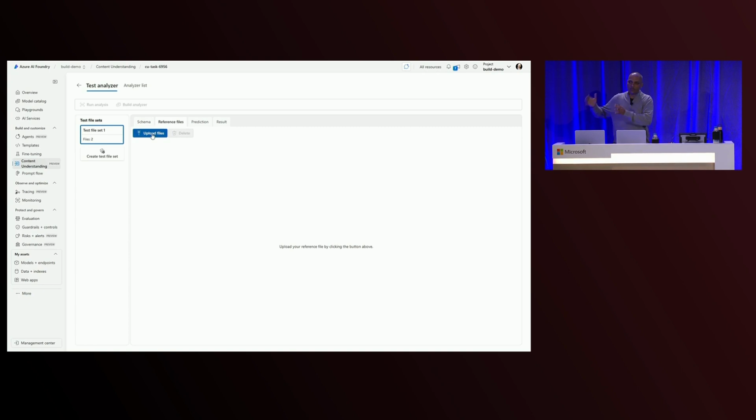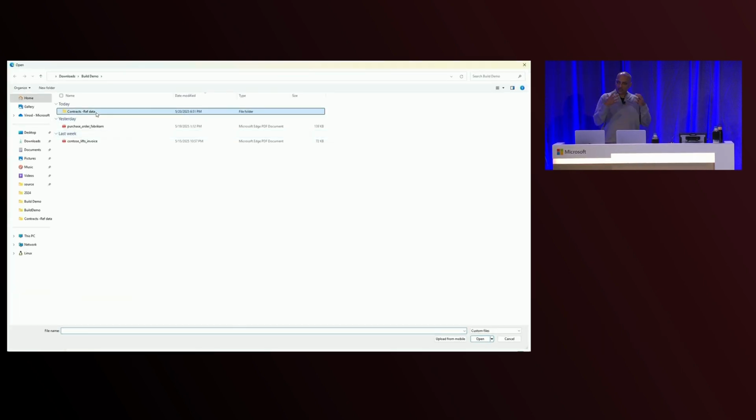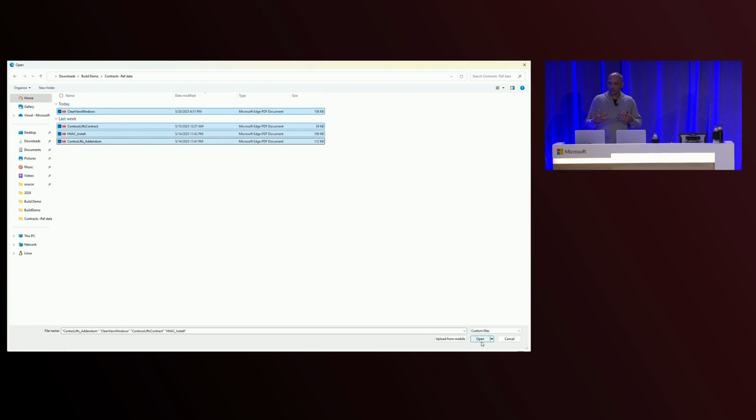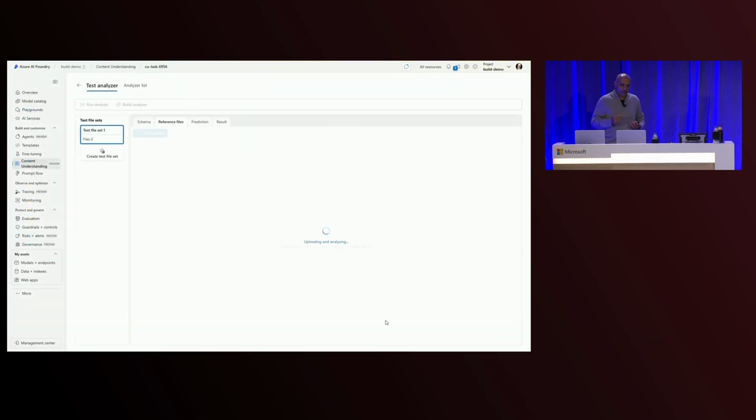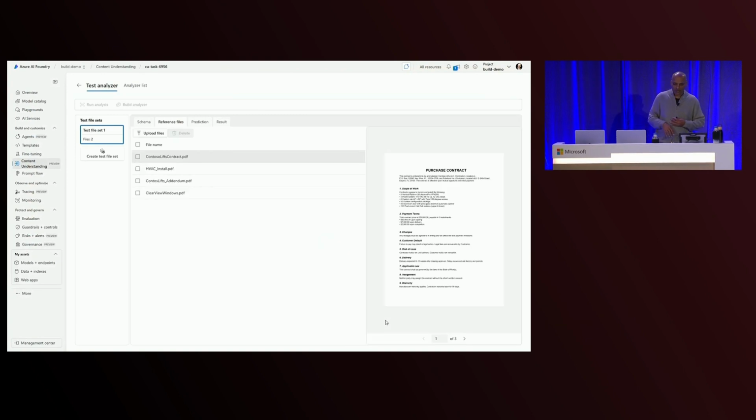It's essentially information that is not part of your input documents. It's your organizational knowledge. It's your standard operating procedures. It's your contracts. It's all these things that you want to do in an automation scenario. So I've added some reference data. I've added about 4 or 5 documents. You'll see that some of them are contracts. So this one, for example, is a contract that governs that particular invoice.